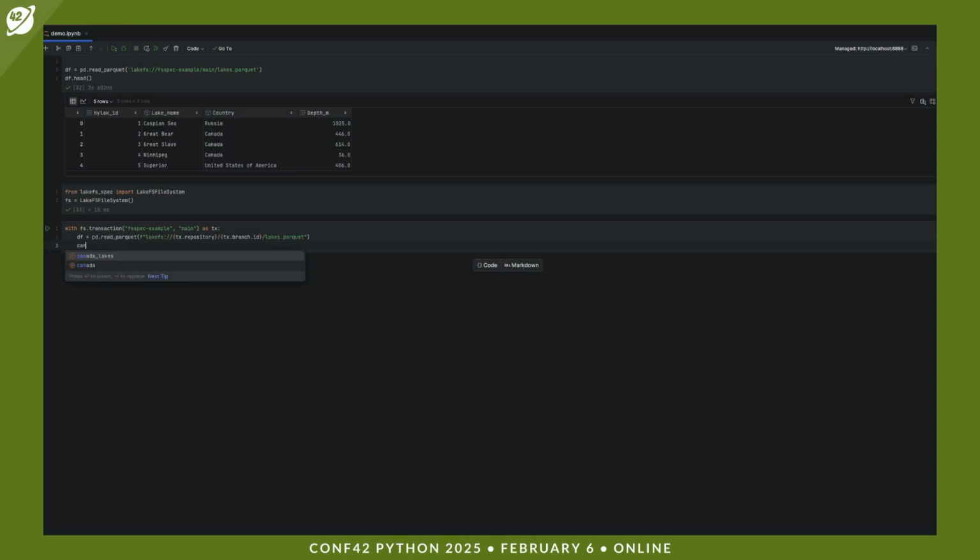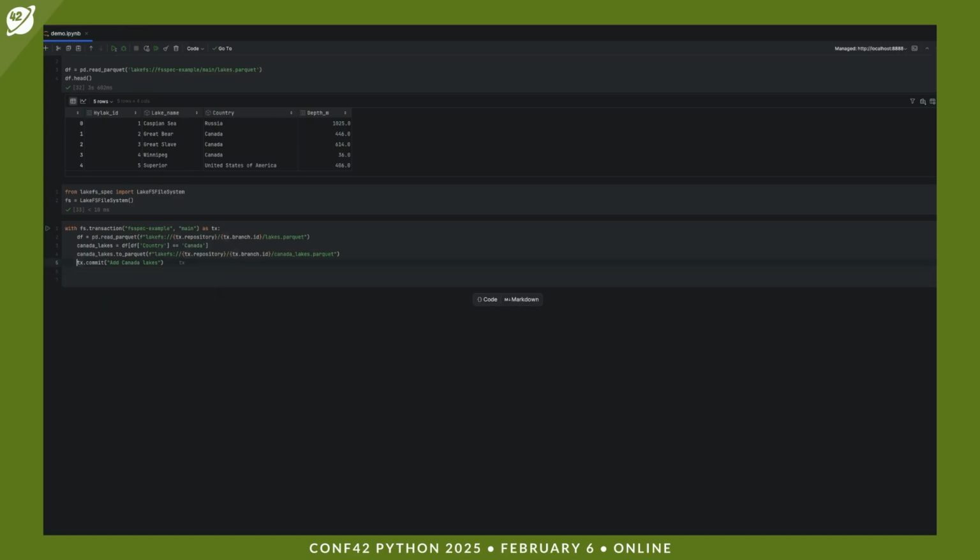Now, let's filter out the lakes from Canada. It was a big C. And once we filtered out the lakes from Canada, this looks good. We take the Canada lakes, write them to Parquet, write them on the repository, on the branch, call it Canada lakes parquet, and that's it. And now we can commit that.